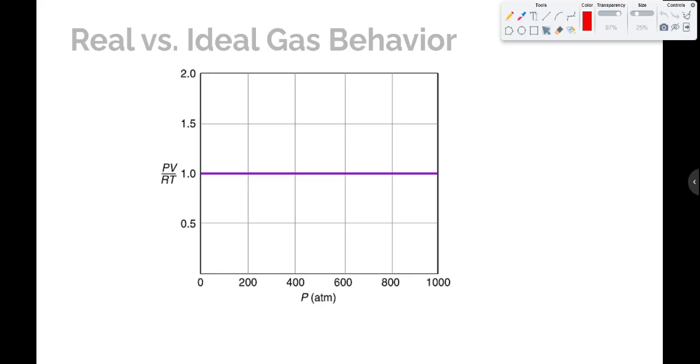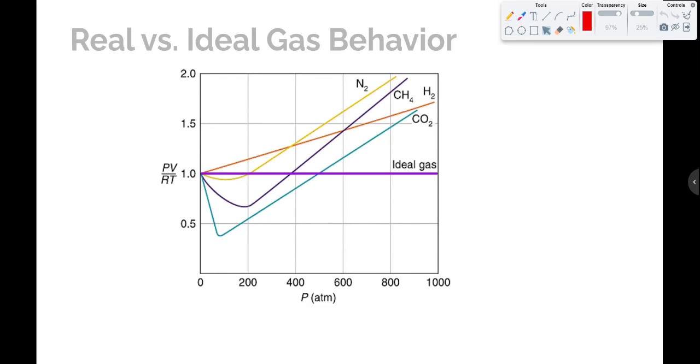So we're going to look at when, and kind of why, and what to do about it in this video. So let's compare real versus ideal gas behavior. If we take the ratio PV over RT, that's the number of moles, and as long as you have an unchanging number of moles, that's going to be a constant number for an ideal gas over all pressures. But for real gases, there is some deviation, and here we see 4 real gases plotted out. Their actual ratio of PV over RT over a number of different pressures.